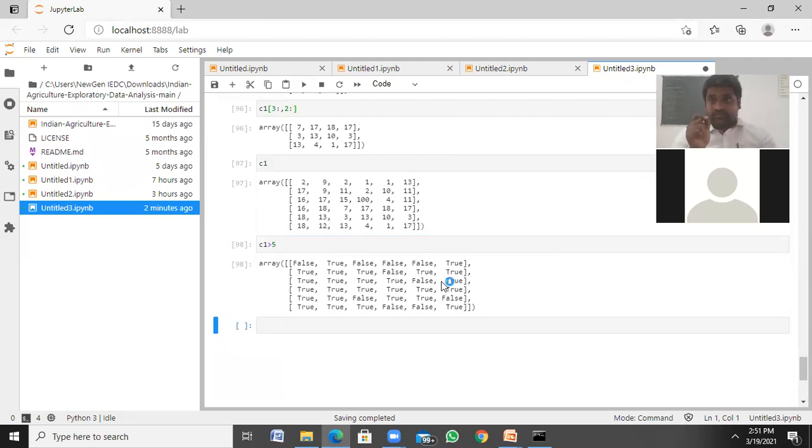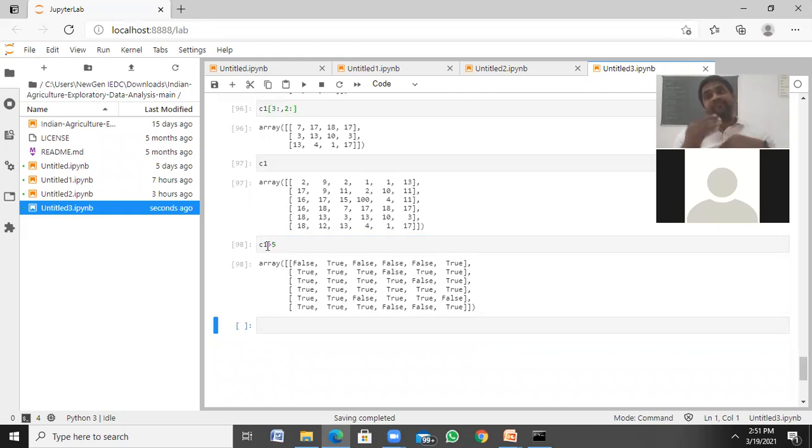If the condition is true, it shows true, otherwise false. 2 is greater than 5, no, false. 9 is greater than 5, yes, true. 2 false, 1 false, 1 false, 13 true. So we can generate a boolean array by using this condition.